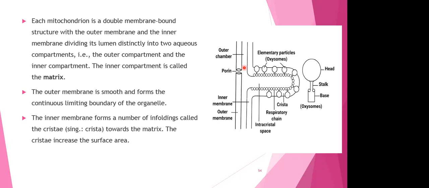Outer membrane is smooth. It forms a continuous limiting boundary of the organelle, while the inner membrane is going to form a number of enfoldings or invaginations called as the cristae towards the matrix. The cristae increase the surface area. So what is the role of the cristae? Why the cristae are going to be formed? The cristae are formed predominantly to increase the surface area, right?